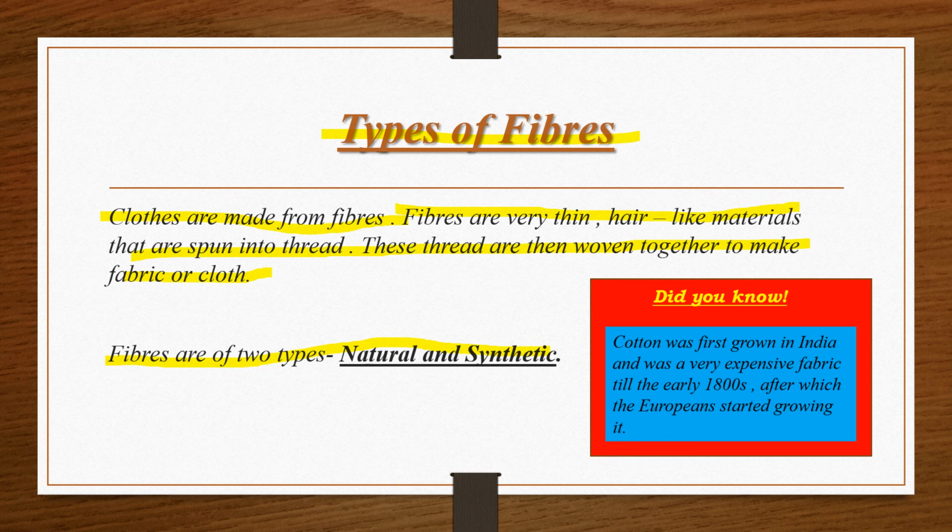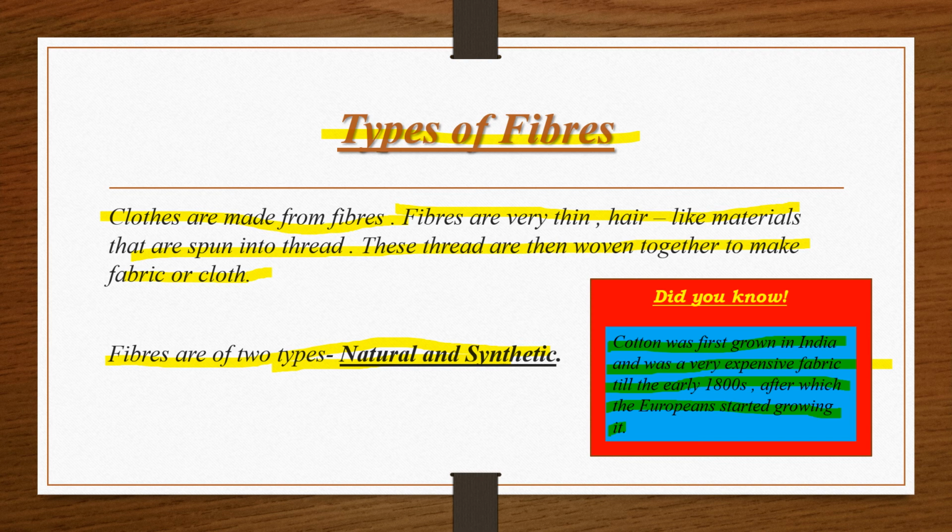Did you know, students, cotton was first grown in India and was a very expensive fabric until the early 1800s, after which the Europeans started growing it. I will explain how fabrics are made from fibers.